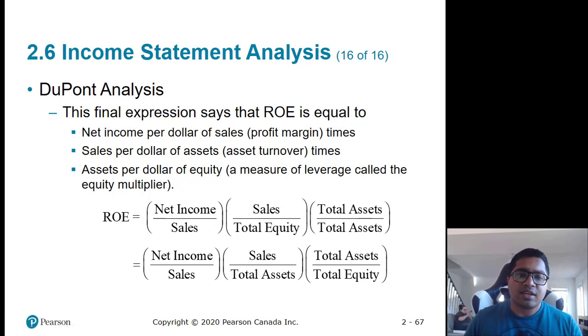So I'll simplify. Whatever returns the firm is making for shareholders are derived from various factors. The first factor is how much margin the company has. The better the margins, like better net income margins, better is the return for shareholders. How is it using its assets?